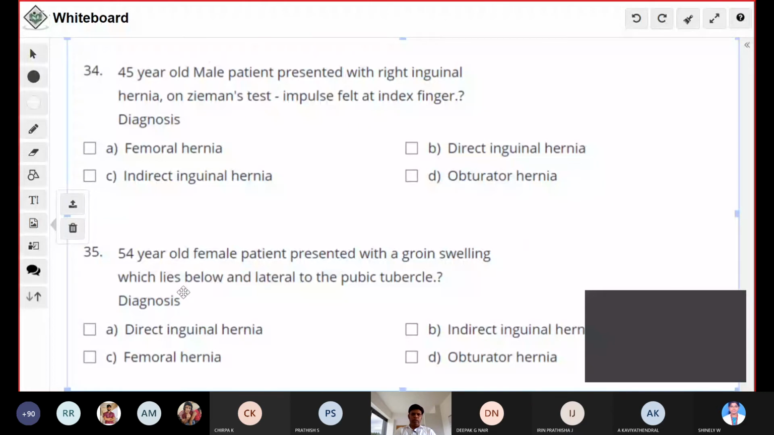Lies below and lateral to the pubic tubercle. What is the diagnosis? Femoral. Yes, above and medial, that is a groin hernia. Below and lateral, it is a femoral hernia.